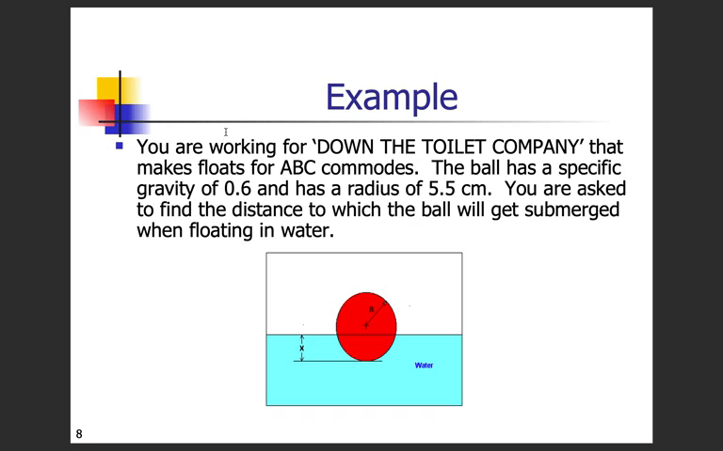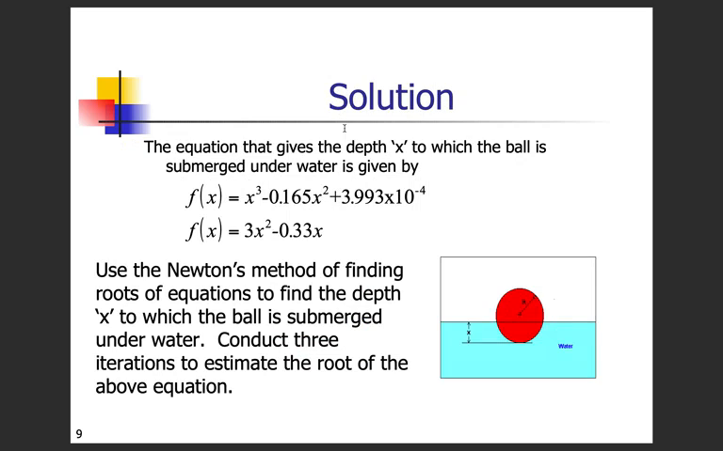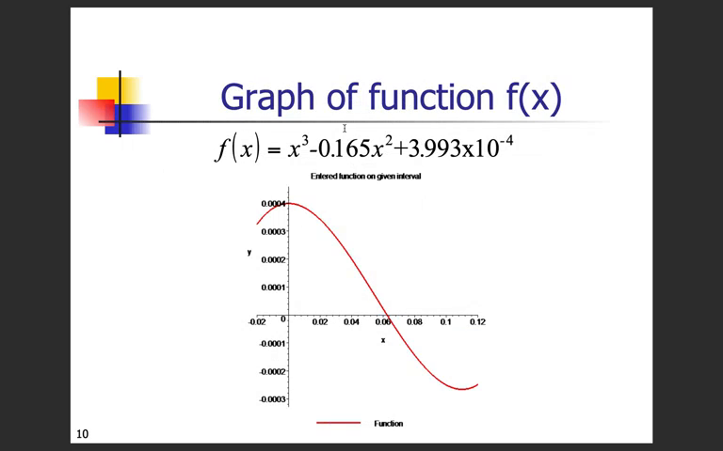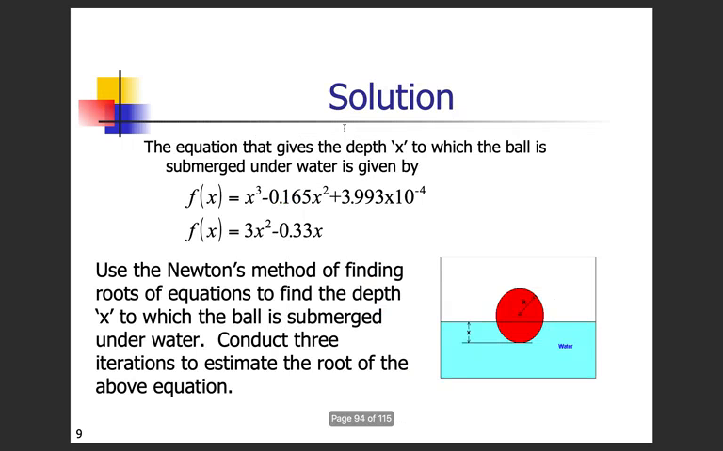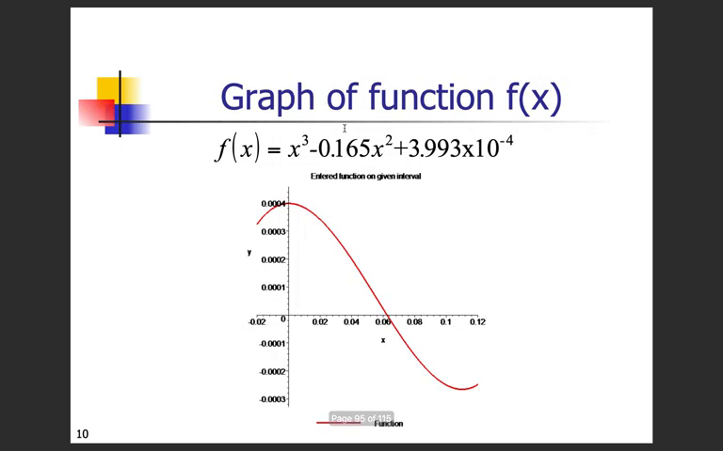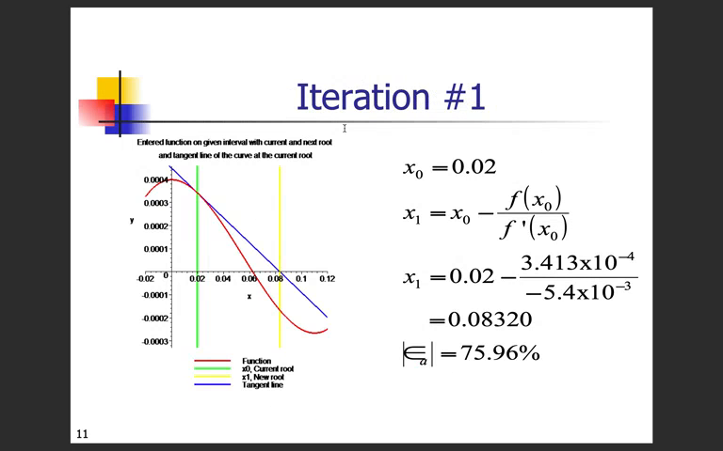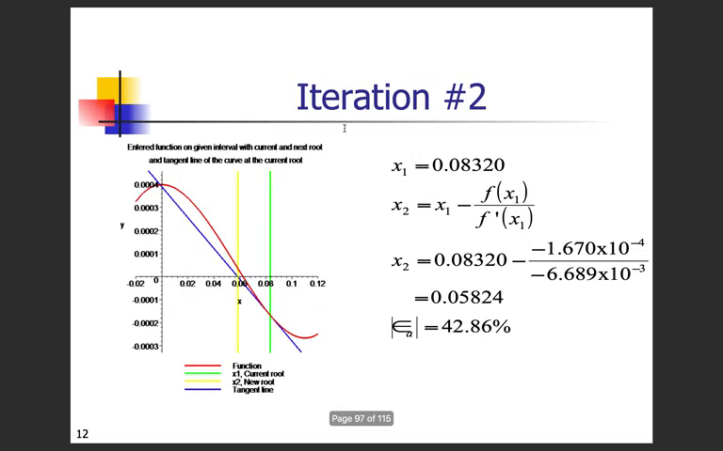So here is an example. You can do this sum if you want. The solution is provided here. You can go through it. This is the graph of the function which has been obtained in the previous step. So this is iteration number 1, and you have to find the error percentage. You have to calculate it with the actual function tolerance level.